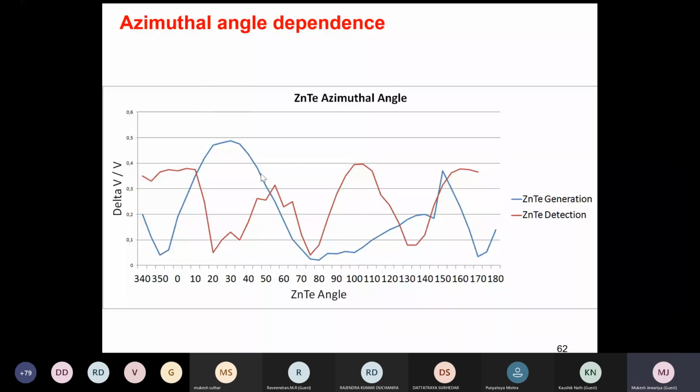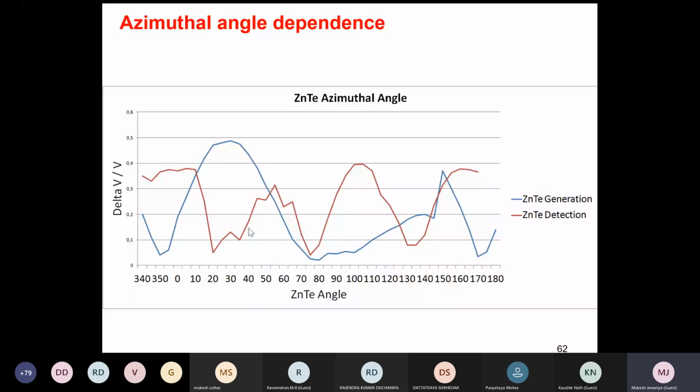Then terahertz generation depends on this azimuthal angle. Angle means you have to rotate the crystal to check your polarization. So you see where polarization is maximum, like around 100. Up to that polarization, you will get highest terahertz generation. Okay, detection and generation. So you have to actually get on which angle you will collect, means it's angular phase matching.